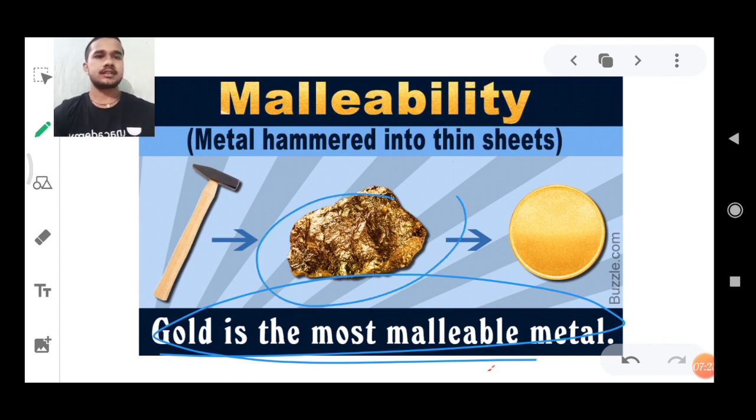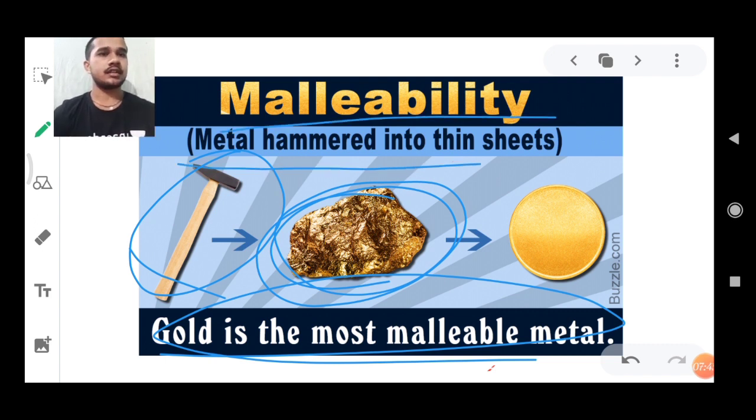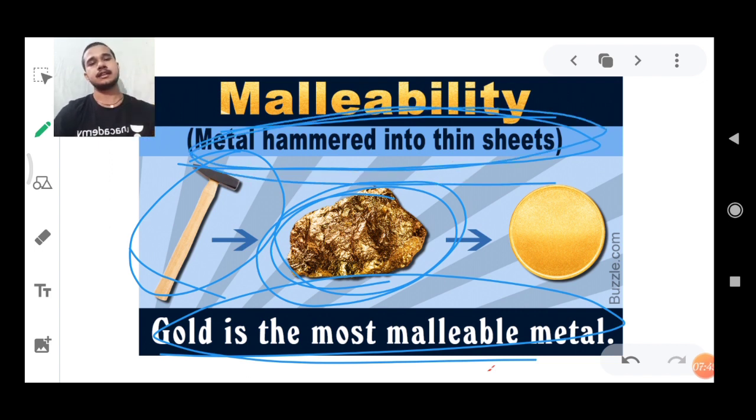Because if we take a gold sheet, any type of gold metal, then the hammer will be hit on it. We hit it with a hammer. Once we hit it with a hammer, we get a particular type of shape. That particular shape is the malleable nature, because it can be hammered into thin sheets. What are thin sheets?